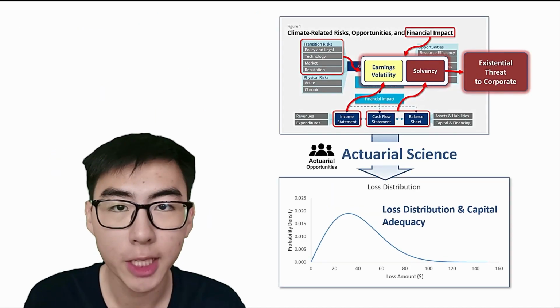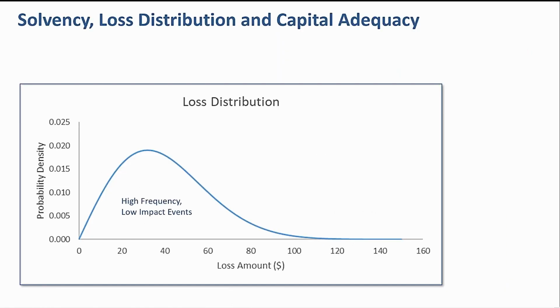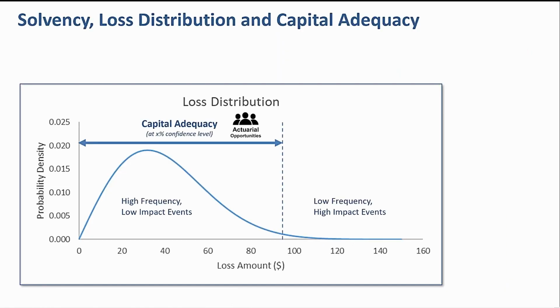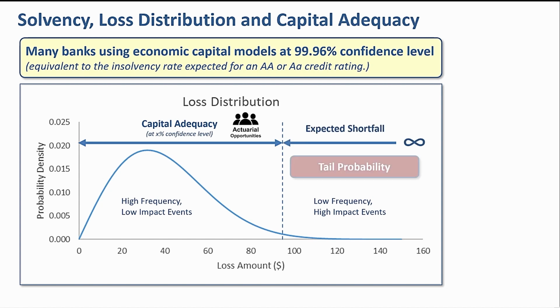From an actuarial science perspective, all this refers to the loss distribution. Loss distribution helps us to estimate capital adequacy at a certain confidence interval. Many banks adopted a 99.96% confidence interval. The remaining expected shortfall is a risk of insolvency that we need to accept, commonly known as a tail probability.